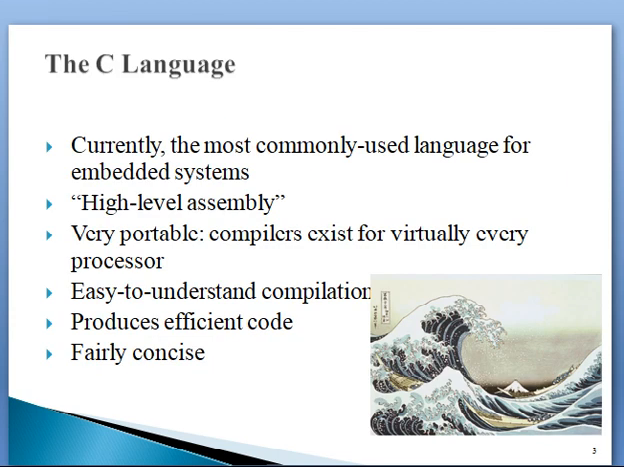These are the features of the C language. C language is used in embedded systems. It is a high level assembly. It is very portable. Compilers exist for virtually every processor. Easy to understand compilation. Produces efficient code. Fairly concise.